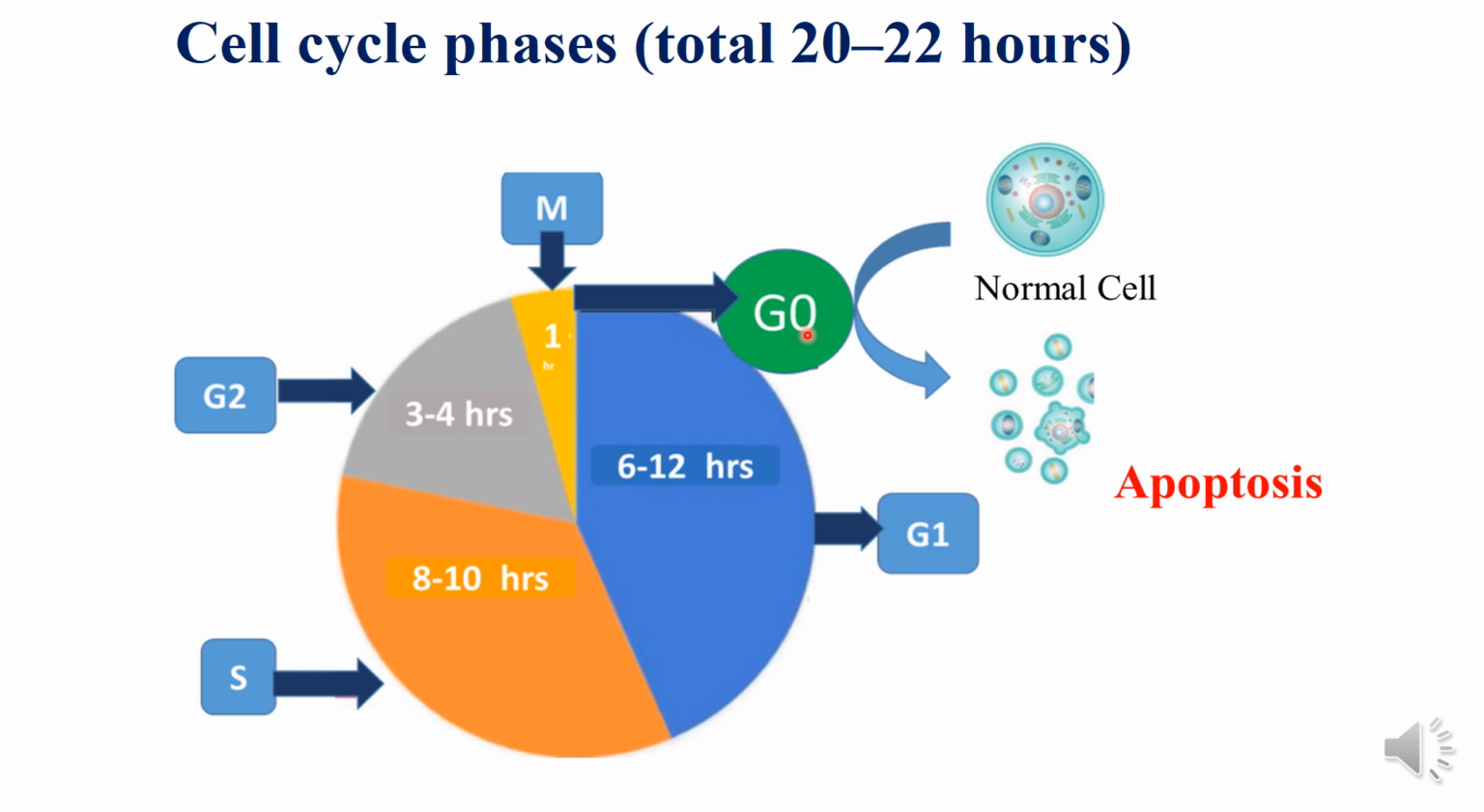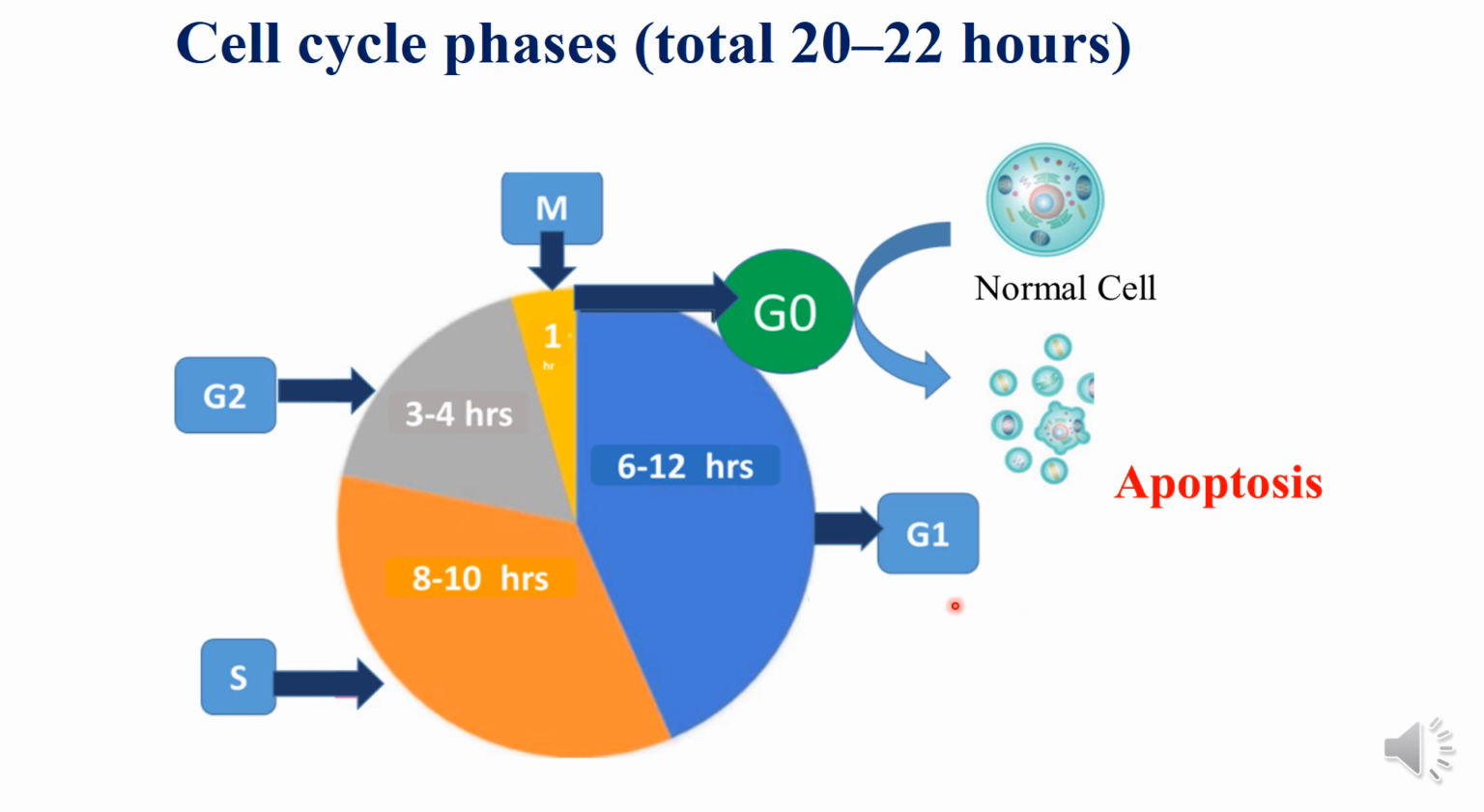However, if the damage is not repairable and it is too large, then the cell undergoes apoptosis. So this is a defensive mechanism which prevents transmission of damage into the next generation. So apoptosis is very necessary and it prevents transmission of damage and mutations into the next generation. So cell cycle is precisely a regulated process, and if there is any disturbance in the regulation, then it will lead to many abnormalities.